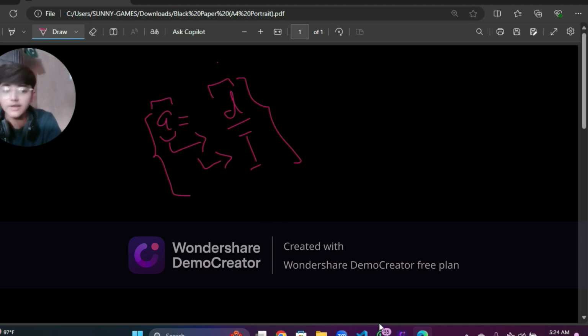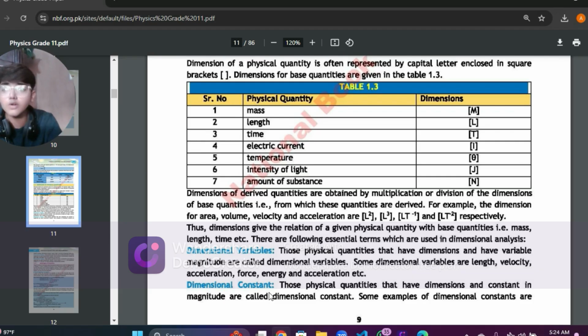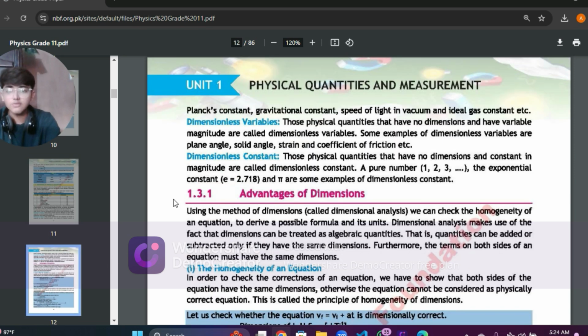That was simple, right? And if I talk about dimensional constants, those physical quantities that have dimension and are constant in magnitude are called dimensional constants. Now let's just focus upon constants. Some examples are Planck's constant, gravitational constant, speed of light in vacuum and the ideal gas constant.